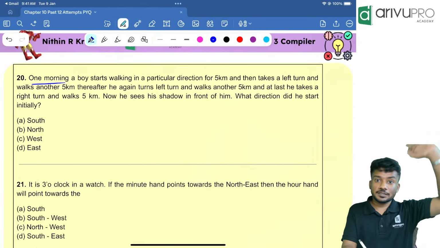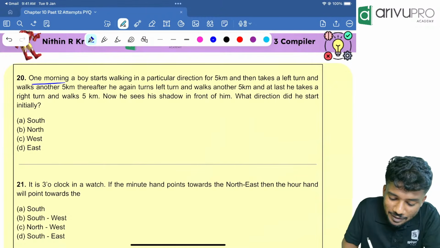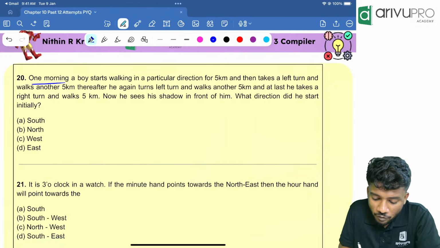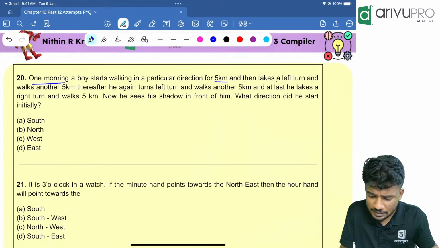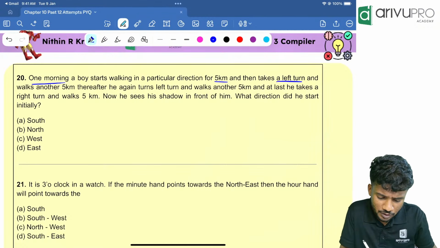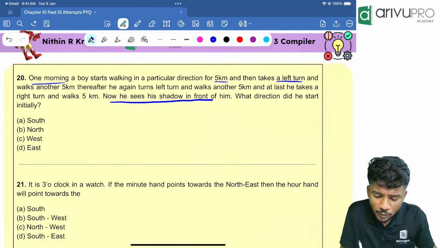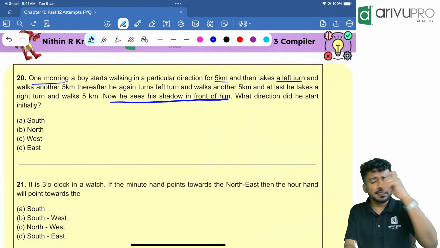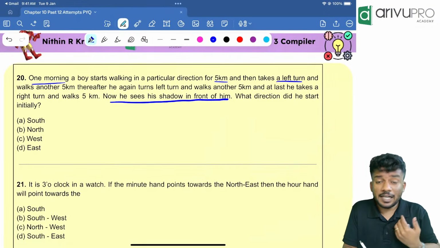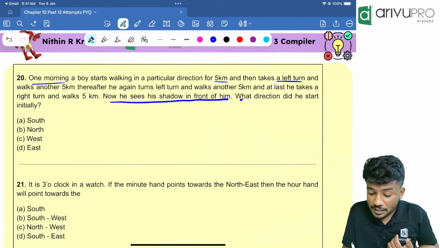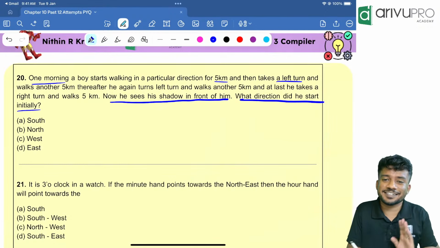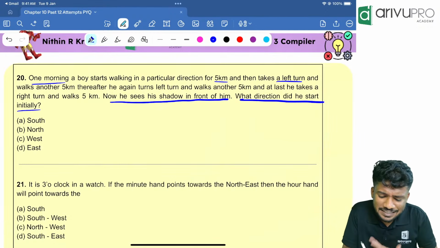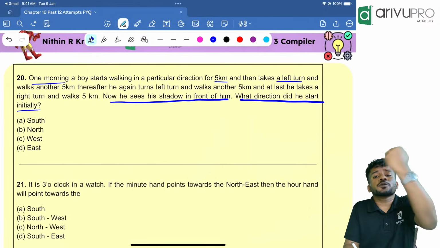One morning means sun rises in the east. A boy started walking in a particular direction for 5 kilometers. Then takes a left turn. Now the question is, now he sees the shadow in front of him. What do you mean by that? At the end, they are not telling the initial direction. They are asking us to find what direction he started initially. Now people, he sees his shadow in front of him towards the end.